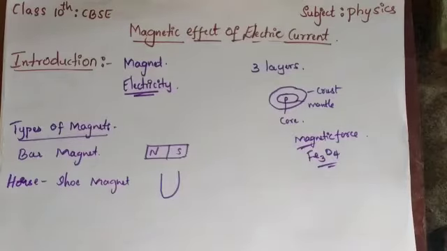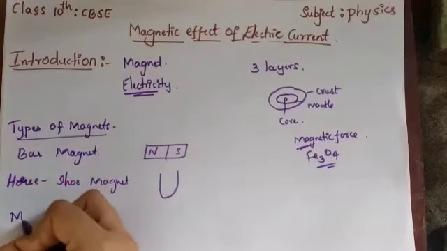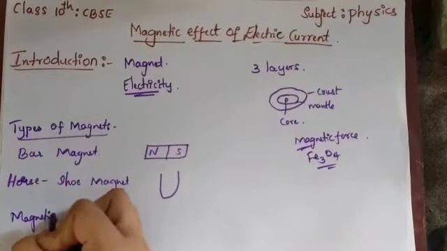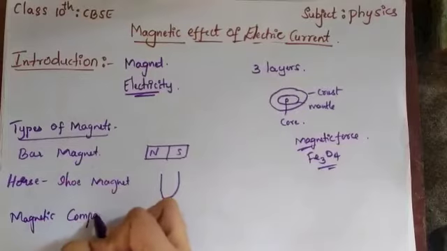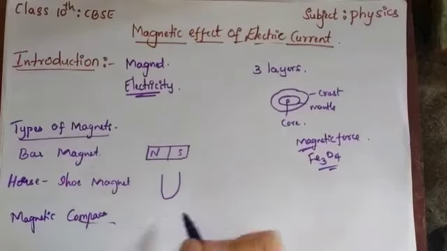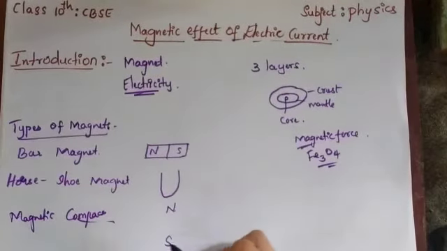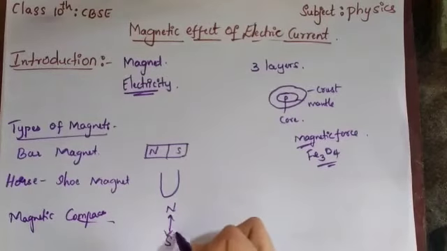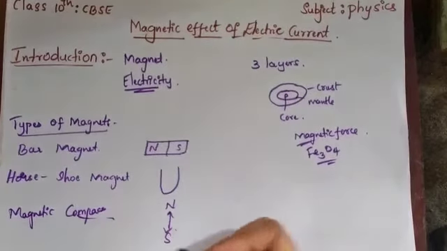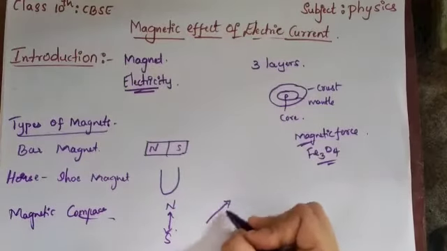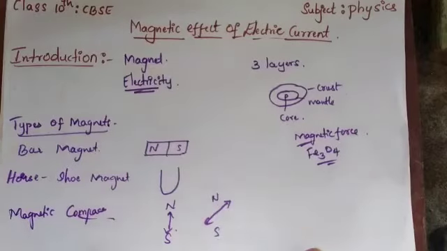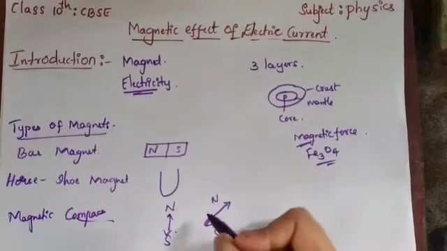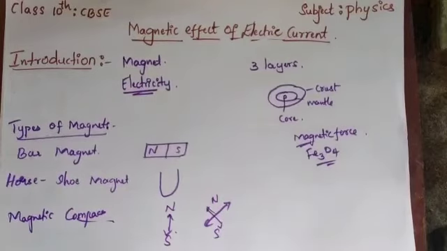Another thing you know is the magnetic compass. Some of you will be having a magnetic compass. The needle shows north and south direction. The deflection of the magnetic compass shows that a magnetic force is present. If the needle moves, it shows there is a magnetic field around it.